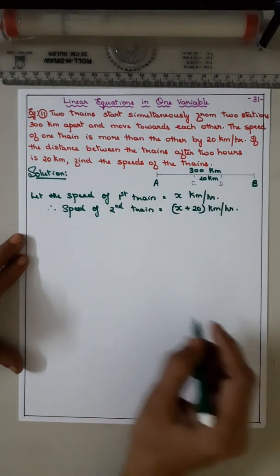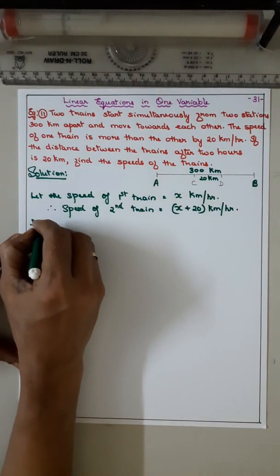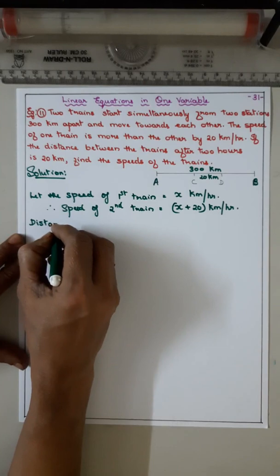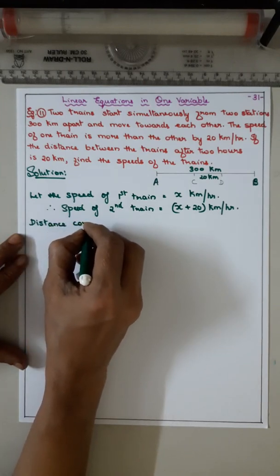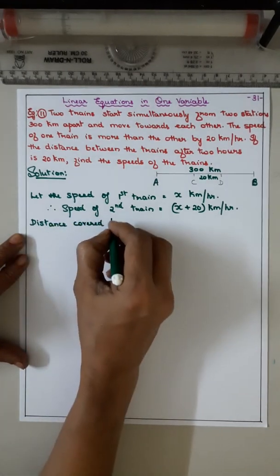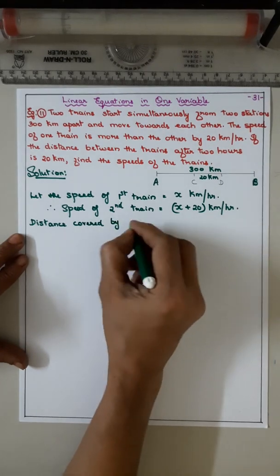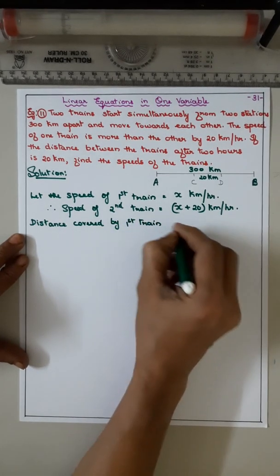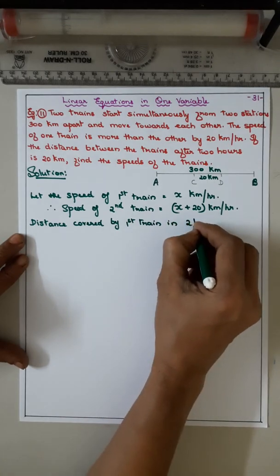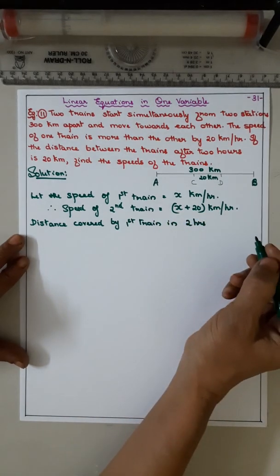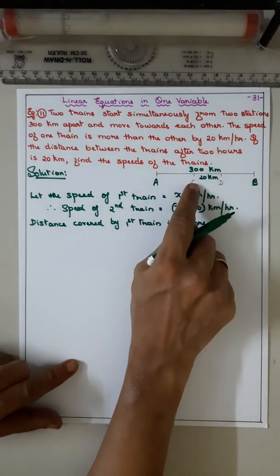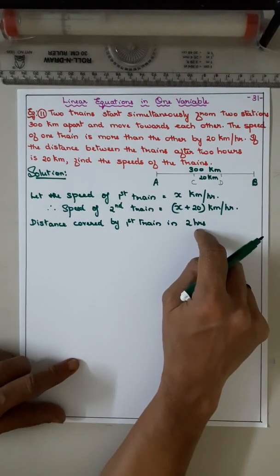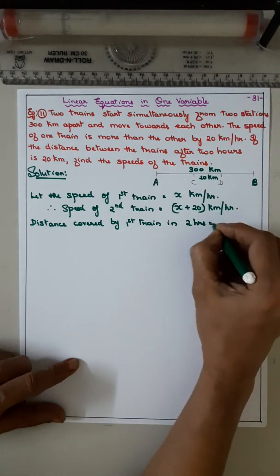Okay. Now distance, time: they have told us after 2 hours, isn't it? So the distance covered by the first train in 2 hours. We will see how much AC comes to. After 2 hours, what is the formula?